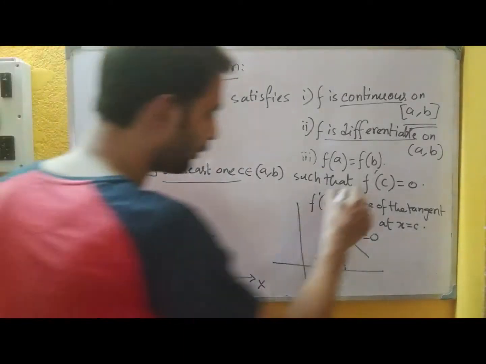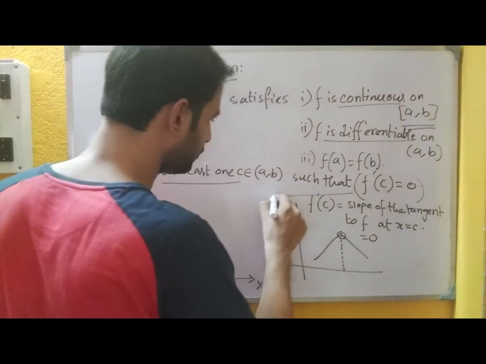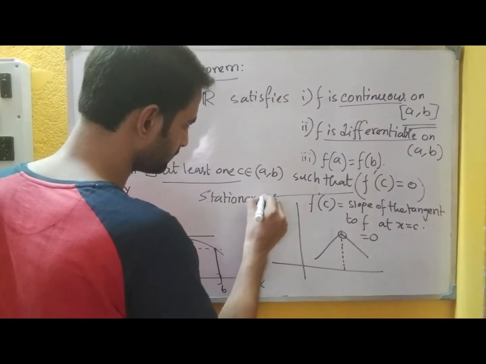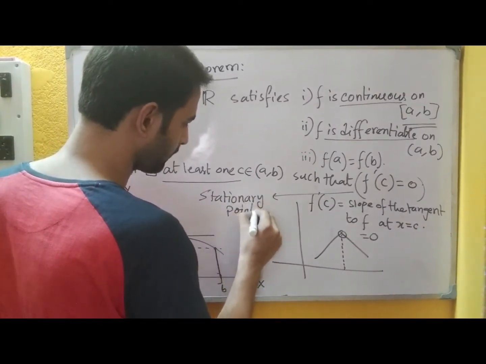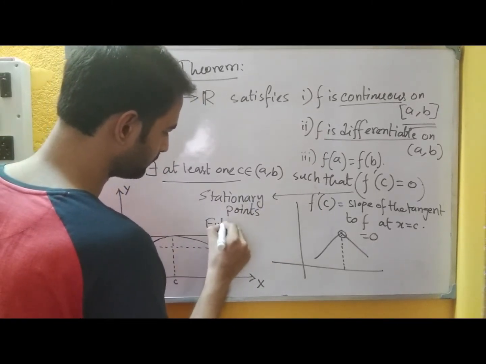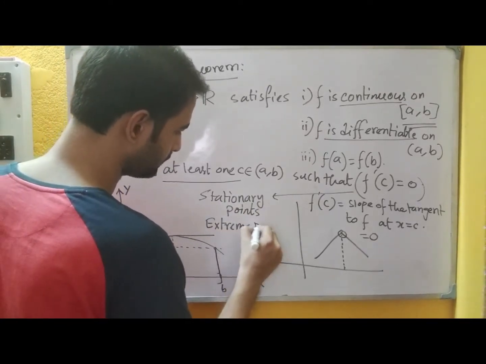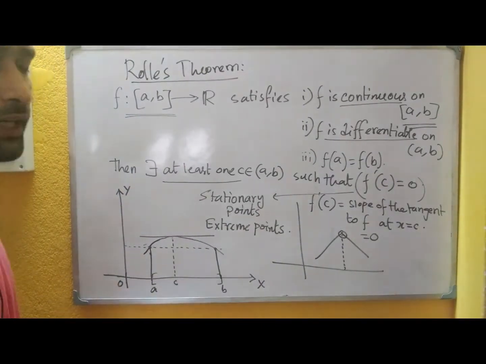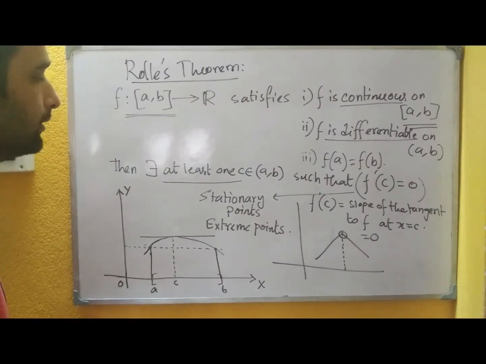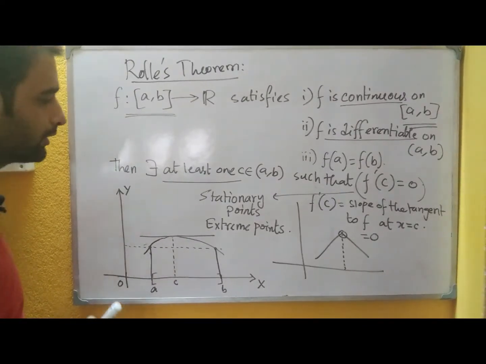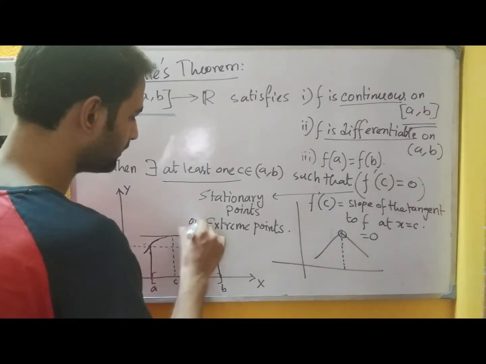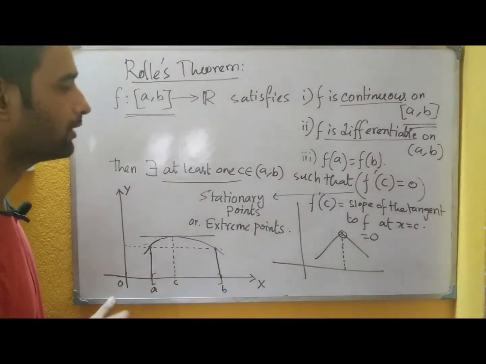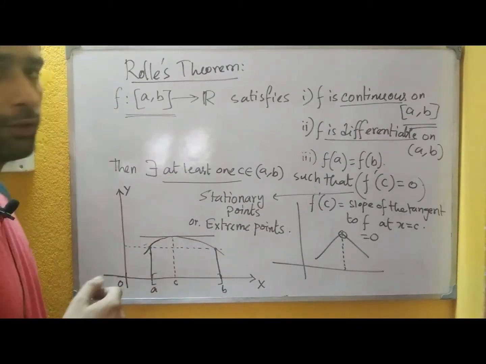Now this kind of points are also known as stationary points, or you can say extreme points. We will talk about this later in the application of derivative, that is maxima minima. So for now, you just remember the name of this point. So basically Rolle's theorem is a theorem that says about the existence of stationary point on a function.